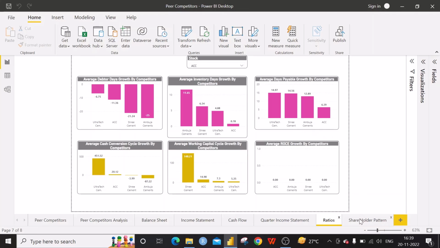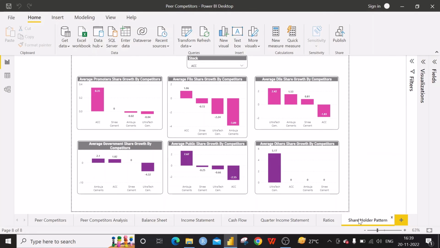Then we will move to the shareholding pattern. Promoter shareholding: ACC has got growth of 0.35% for these 3 years. However, Ambuja Cements and Ultratech Cement have got a negative growth in shareholding for the promoters. That means they are selling a small percentage of their shares into the market. At the same time, ACC's promoters have bought shares from the market. There is no difference in Shree Cement.